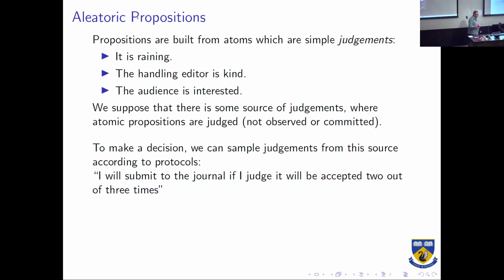They're not observations. We can't be given these completely, and they're not commitments either. So once we've decided on one, it's not unambiguously true. So in order to make a decision or to use this process, we sample judgments from this source according to some protocols. So if I imagine myself submitting to this journal, and if I'm doing this imagining with all the experience I've got, I imagine 3 times and I imagine it gets accepted twice, then I might decide to go through with the submission. Okay, that's the setting that we're looking at.